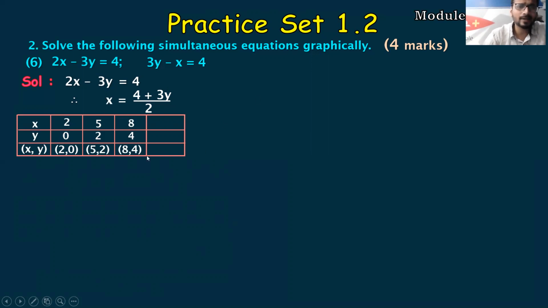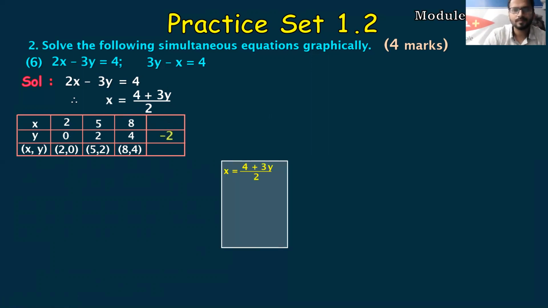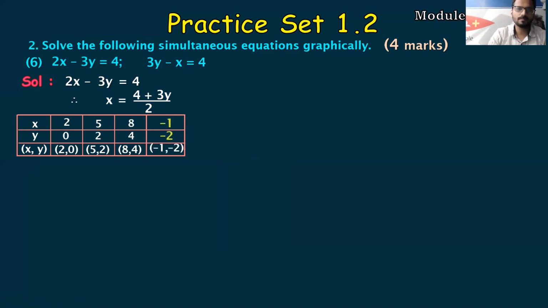So you can subtract also. The first assumed value, which was 0, you can also do the subtraction with the denominator. So 0 minus 2 is minus 2. Let's do the calculation. So 4 plus 3 into minus 2. 3 into minus 2 is minus 6. Minus 2 by 2 is minus 1. So this is the answer. First table. First calculation is done. We'll go ahead with the second equation.